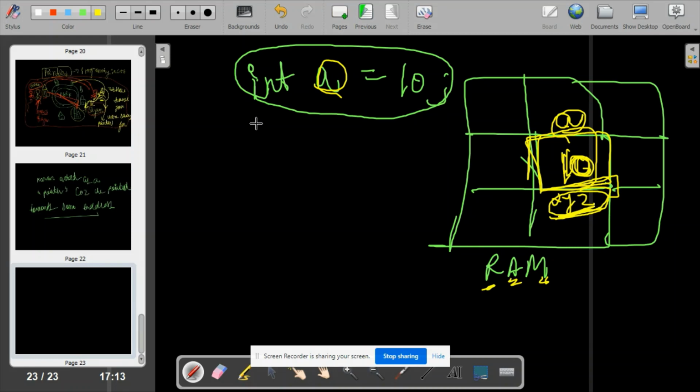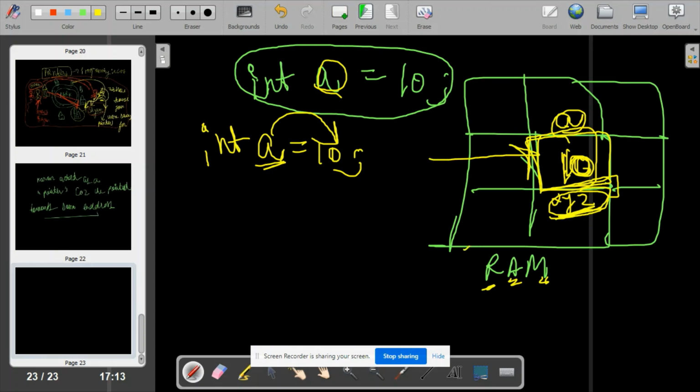Okay, cool. So suppose you're writing int a is equal to 10. This a has some value 10. Now I want somebody to point to this address xyz.